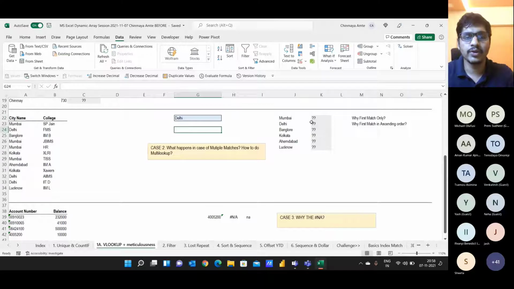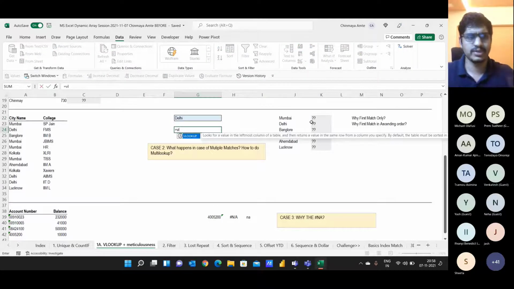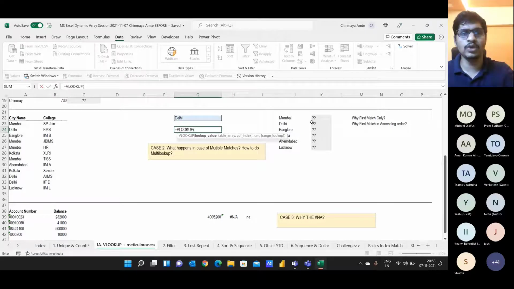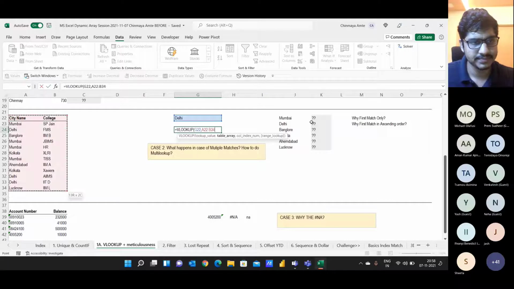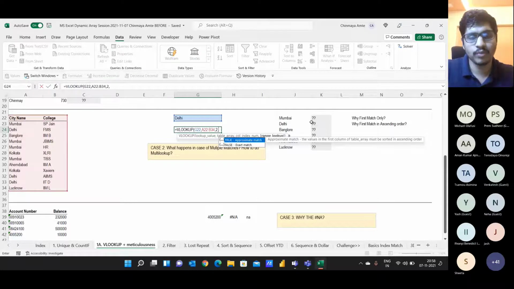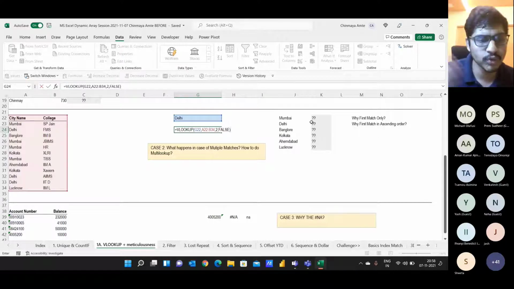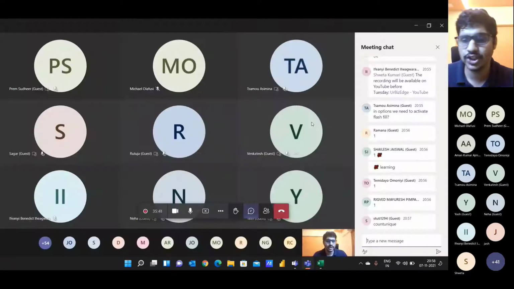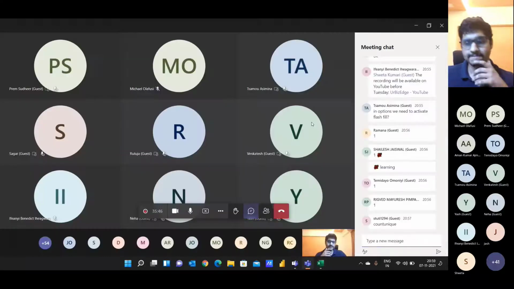Now let me throw a question. I'll try to use a VLOOKUP. It's so simple. I'm looking up Delhi in this data set, my column index number is 2, and I want an exact match, so I'm putting FALSE. Before I hit the enter key, can you guys tell me in the chat box what the output is going to be?